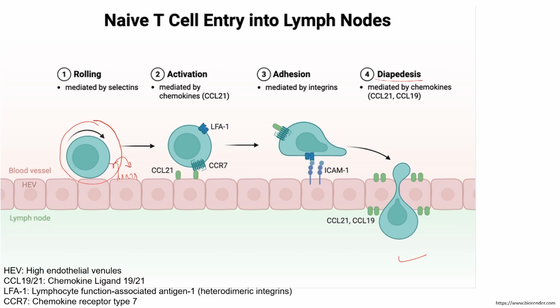So this rolling phenomenon is again a very important immune regulatory response in the human body. There are other surface receptors present on the surface of a lymphocyte or immune cell, such as LFA. If you look into the full form here, it is lymphocyte function associated antigen 1. Actually, it's a heterodimeric integrin protein that's expressed on the surface of some of the immune cells.